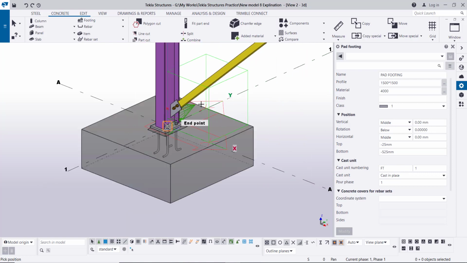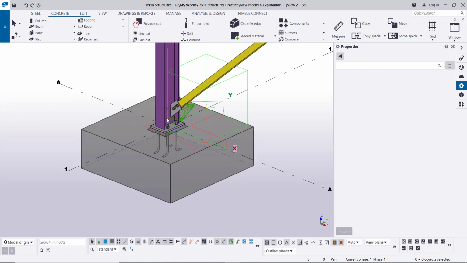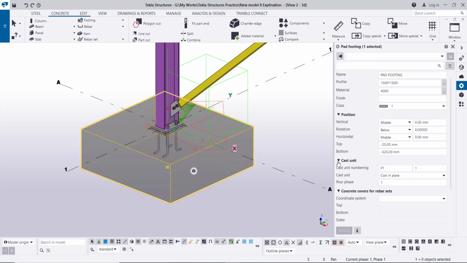Then our concrete foundation is created like this, right click interrupt, but we don't want to put the concrete foundation at this level. We want to place it lower because there is a concrete pedestal which the base plate will rest on. So click on this foundation. Again, we will lower this foundation if we assume the pedestal is like 1 meter.